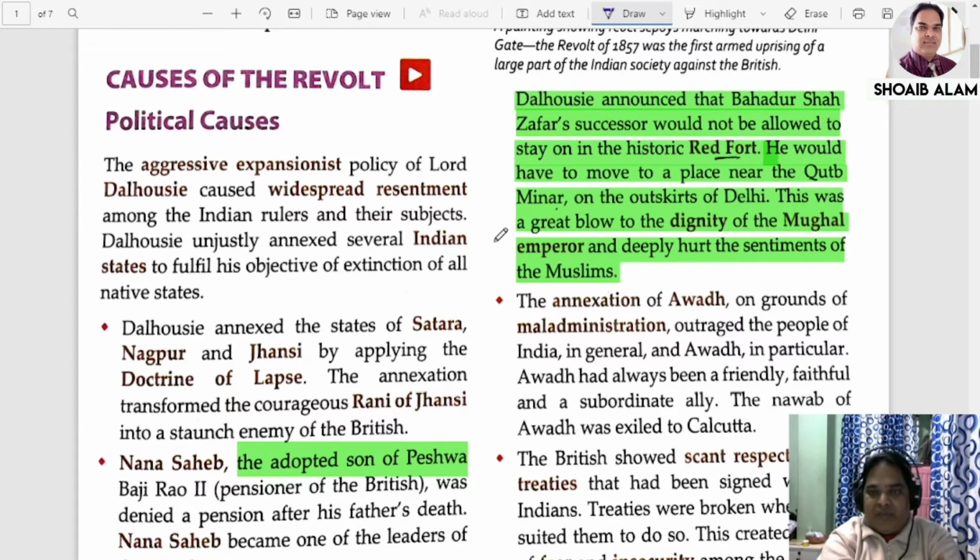and they even were denied the titles of their father. That is why these two things, the announcements by Lord Dalhousie and then Lord Canning, greatly hurt the Muslim sentiments, of people who respected Bahadur Shah Zafar a lot. Now next one, we have discussed the doctrine of lapse, then Nana Sahib, then Bahadur Shah was disrespected. Now the fourth one is Awadh.